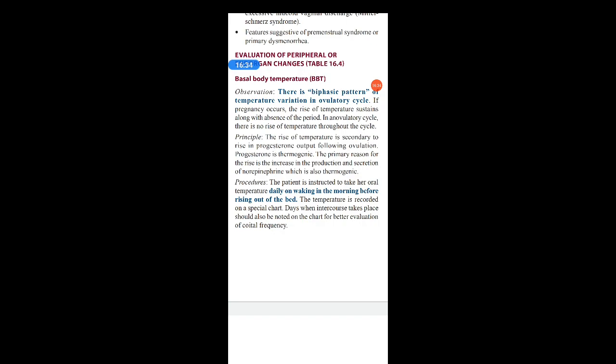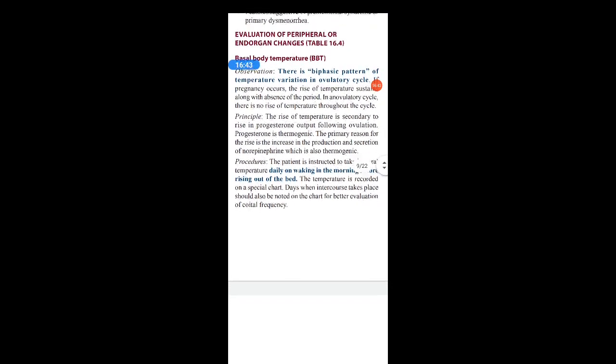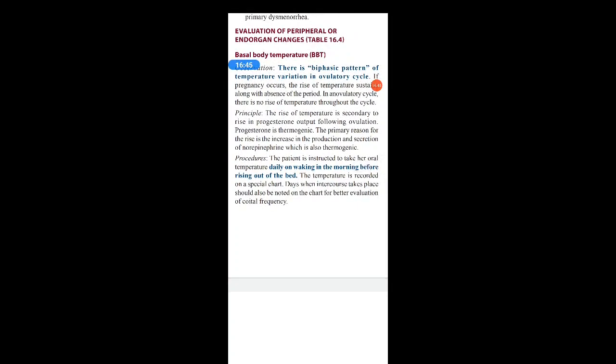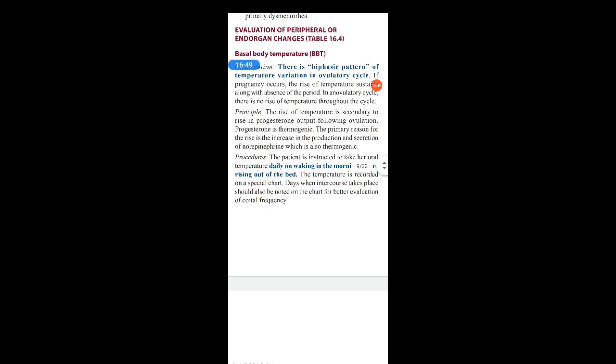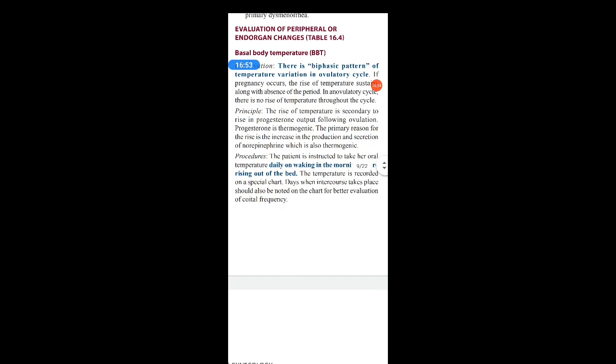Progesterone is considered thermogenic. The primary reason for the rise is the increase in production and secretion of norepinephrine, which is also thermogenic. Progesterone is produced from the corpus luteum, and it is produced only after ovulation. So with the help of progesterone the temperature rises.